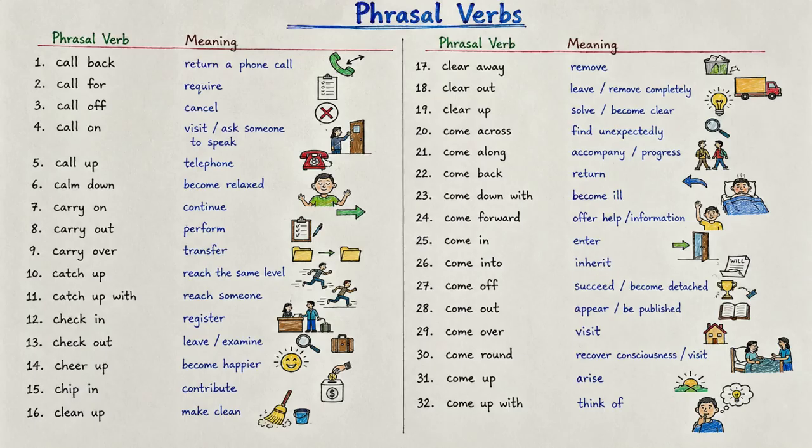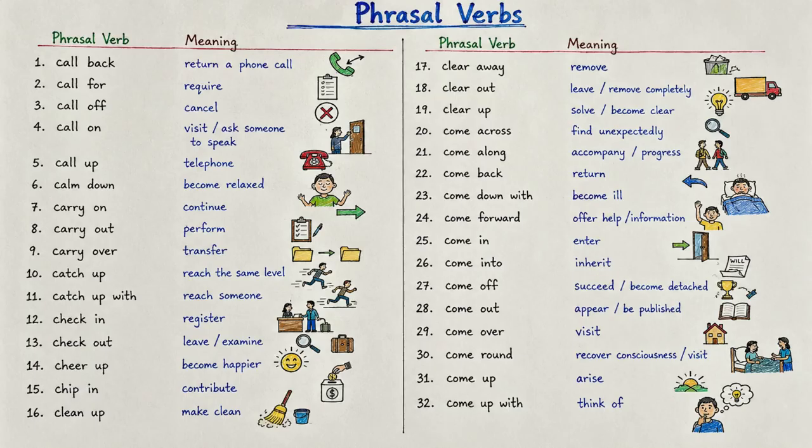Next is clear up. Clear up can mean to solve a problem or make something clear. For example, let me clear up this misunderstanding. Now we have come across. Come across means to find or discover something unexpectedly. For example, I came across an interesting article while browsing the internet.